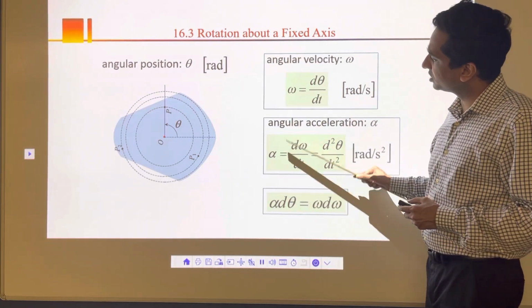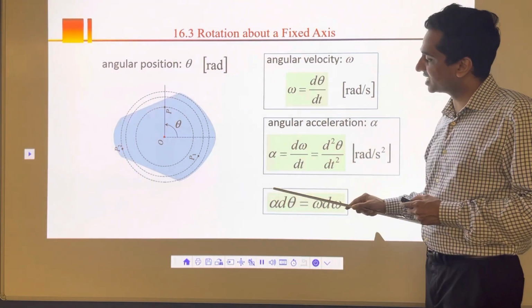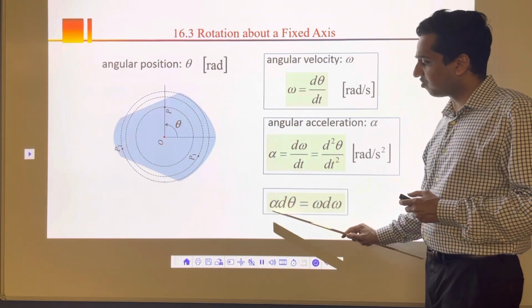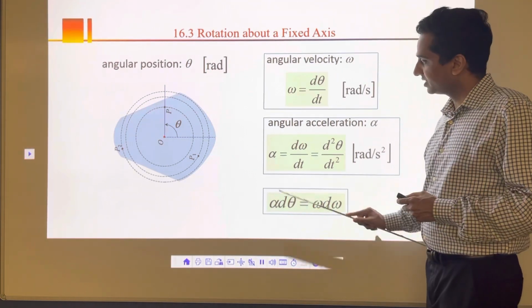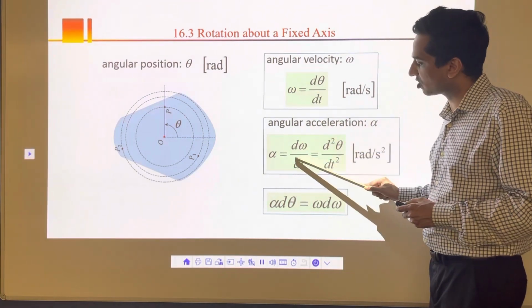And then once I know these two things, with this dt here and this dt here, I can equate them and get a relationship between alpha and omega, and that will be alpha d theta is equal to omega d omega. That's the relationship between alpha and omega if I equate these two based on dt.